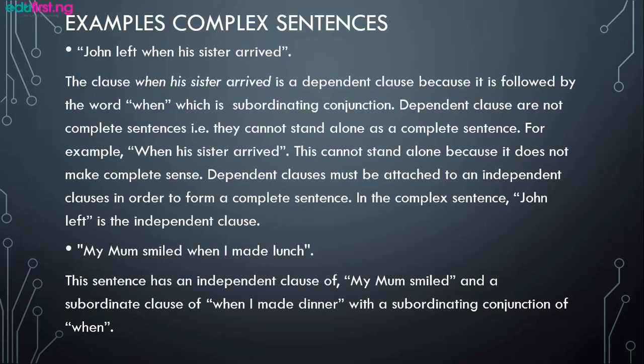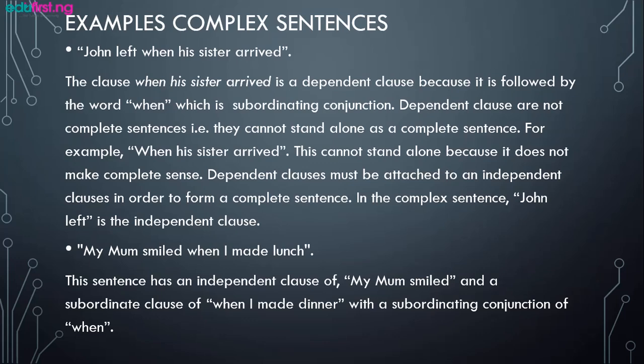When I made dinner seems right, but it's not a complete sentence because it starts with a conjunction. When I made dinner, what happened? My mom smiled. With the subordinating conjunction when, my mom smiled when I made dinner.